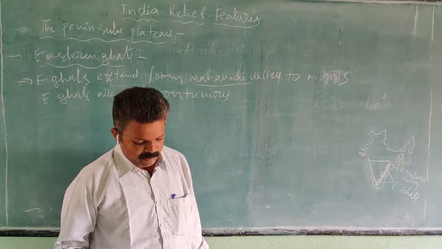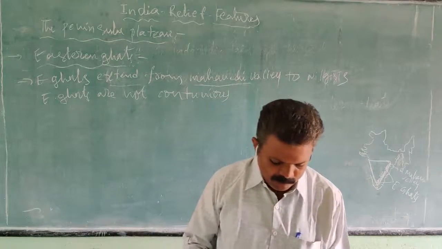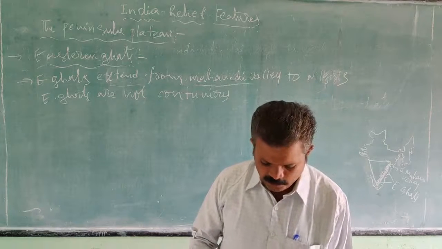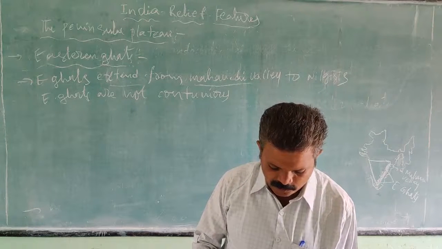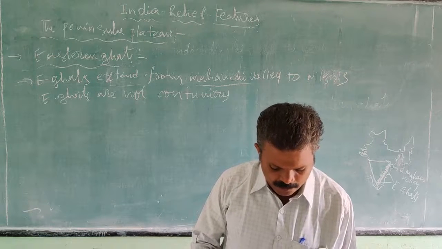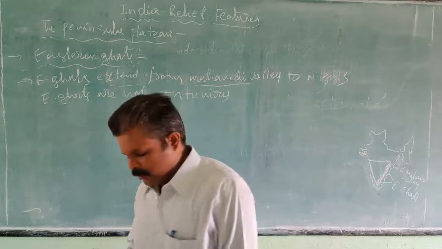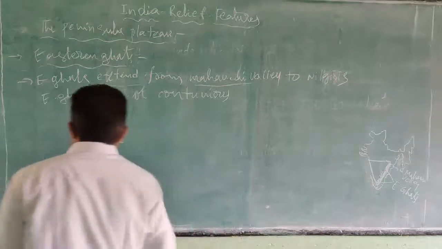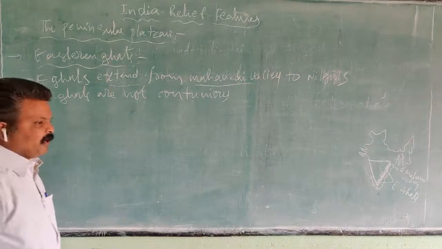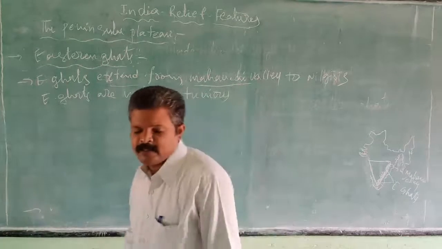Nilgiri hills. So the highest peak in the Eastern Ghats: the average height of the Eastern Ghats exceeds 900 meters. The highest peak in the Eastern Ghats, Araikonda, is 1680 meters. How is it in the Western Ghats? The highest peak in the Western Ghats, Dodabetta, is 2637 meters.